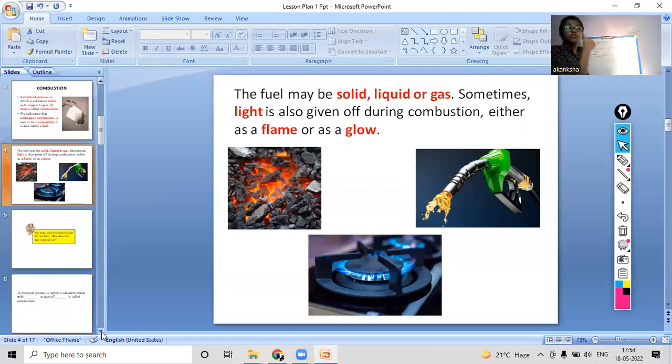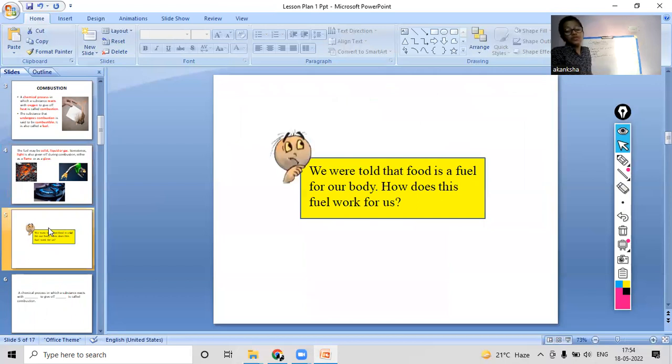Before moving on ahead, there is one curiosity question that we will solve after some time. Our first question is: this Bujo character in your book has a question. We were told that food is a fuel for our body. How does this fuel work for us?